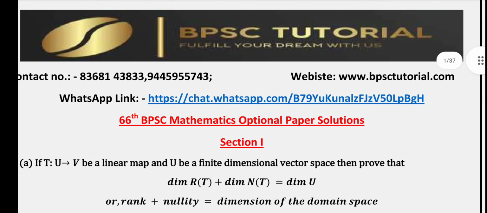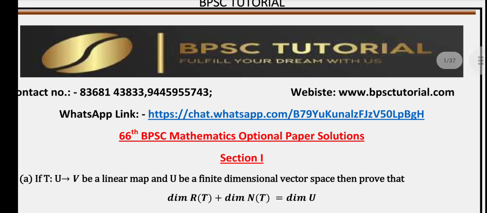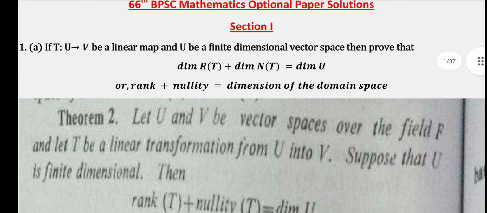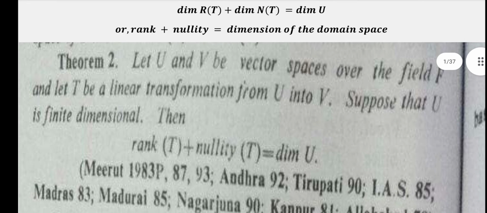In this series, we are going to see the solutions of the 66th BPSC Mathematics optional paper. We are dealing now only with question number 1A, in which the question asked: if T from U to V is a linear map and U is a finite dimensional vector space, then prove that dimension of R(T) plus dimension of N(T) is equal to dimension of U. In other words, rank plus nullity is equal to the dimension of the domain space.